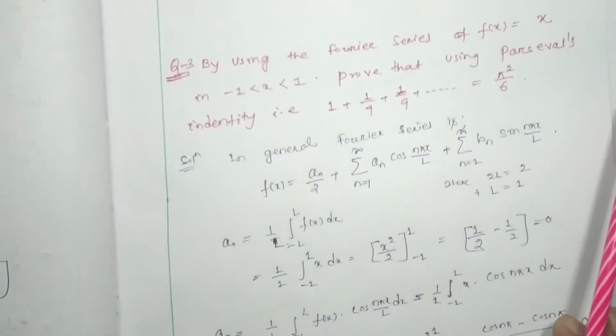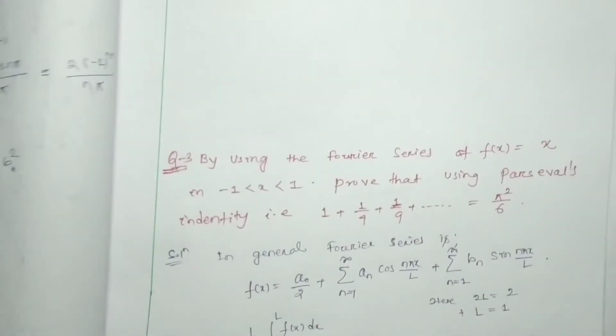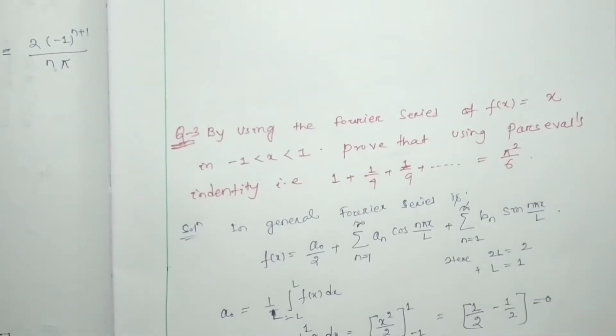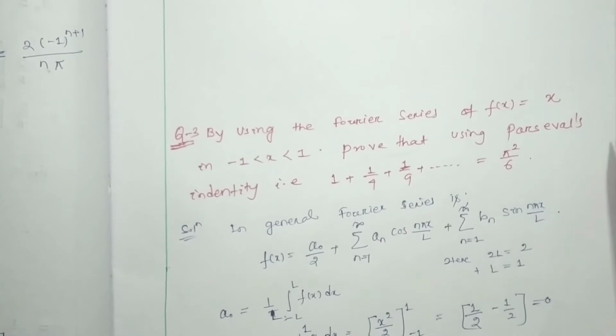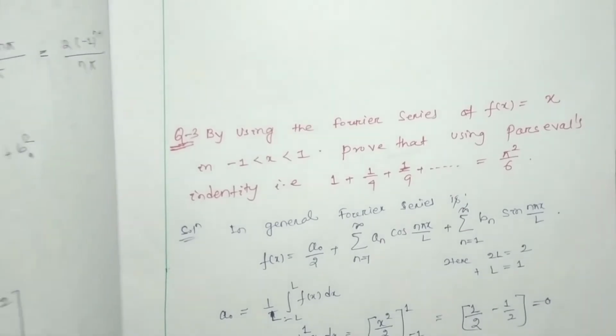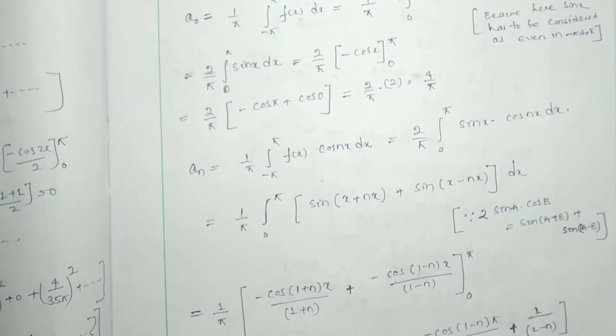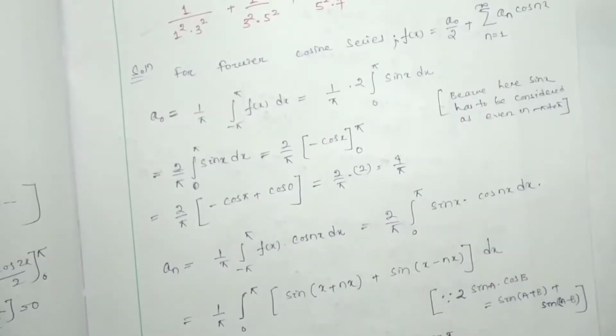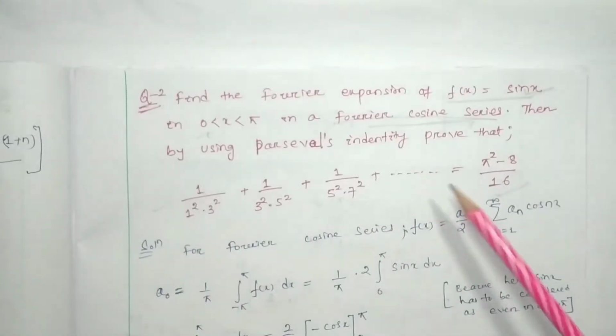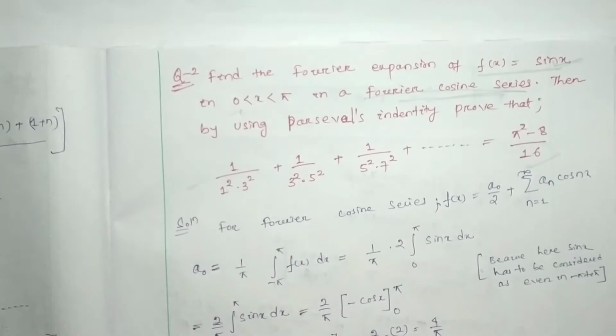In today's lecture we are going to discuss these two problems step by step. So let's start.